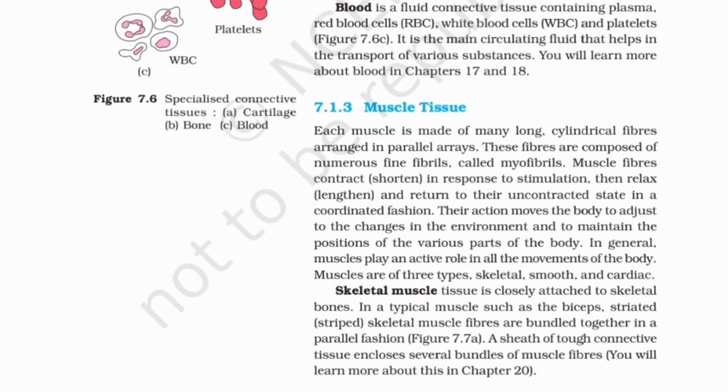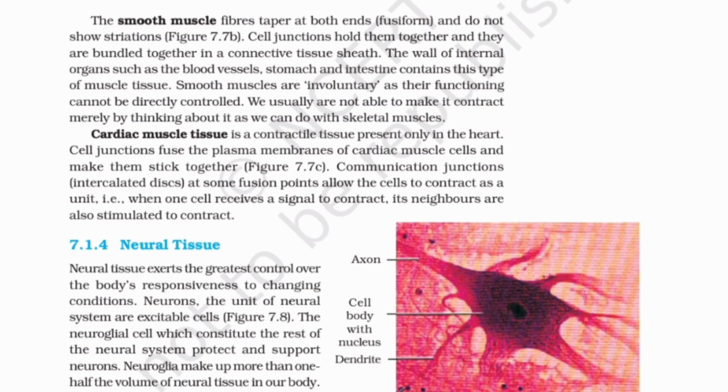Skeletal muscle tissue is closely attached to skeletal bones. In a typical muscle such as the biceps, striated (striped) skeletal muscle fibers are bundled together in a parallel fashion. Figure 7.7a. A sheath of tough connective tissue encloses several bundles of muscle fibers. You will learn more about this in Chapter 20. Smooth muscle fibers taper at both ends (fusiform) and do not show striations.